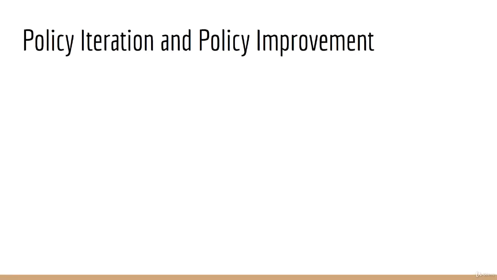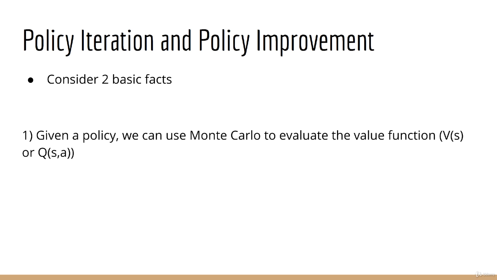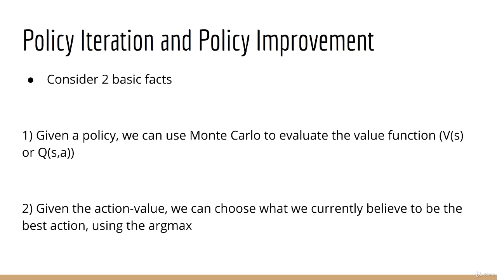In order to understand how to apply the Monte Carlo approach to the control problem, we first have to understand the principle of policy iteration and policy improvement. Let's consider two basic facts. Number one, given a policy, we can use Monte Carlo to evaluate the value function, whether that be the state value or the action value. We just saw that in the previous lecture. Number two, given an action value function, we can always choose, based on this, what we believe to be the best action given the current state. This is just the argmax over all possible actions A.